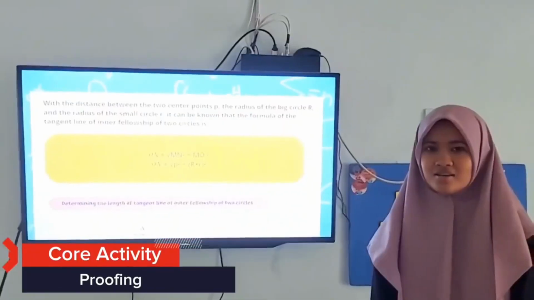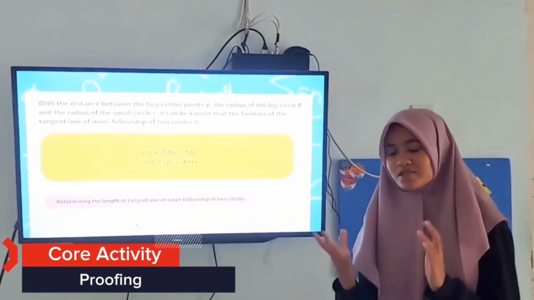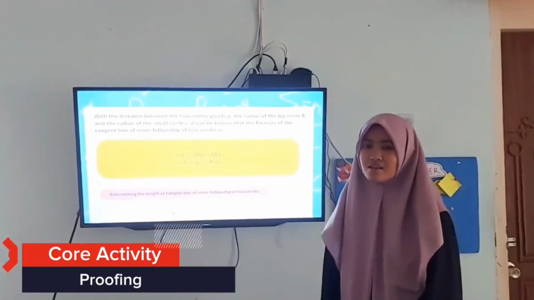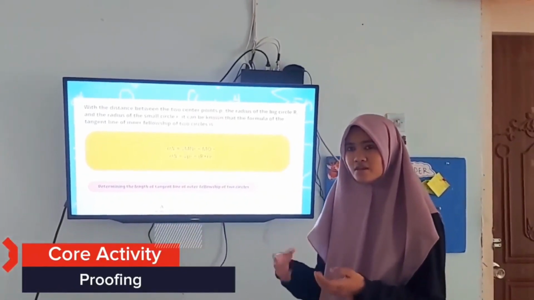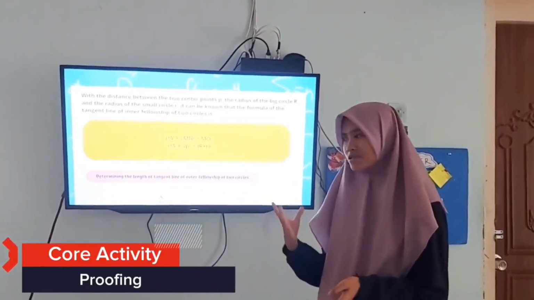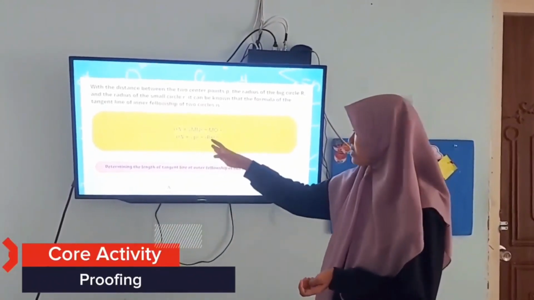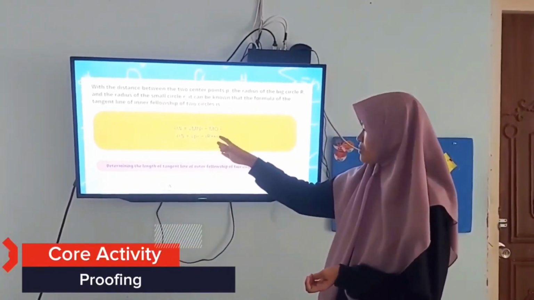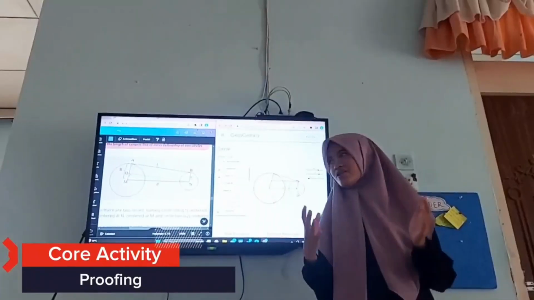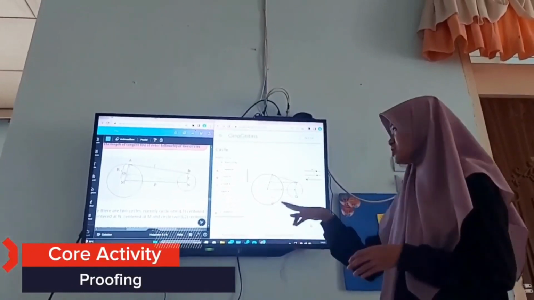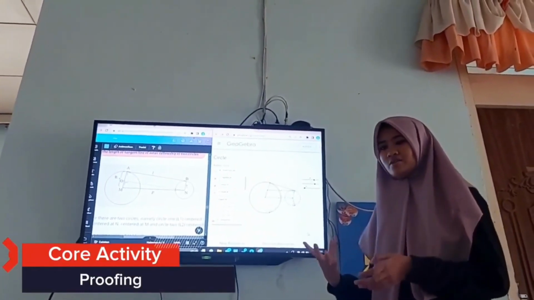Thank you. Okay, thank you for the explanation. The explanation is correct. So we can conclude that the formula of the inner tangent line of the circle is ON equals square root of p square minus (R plus r) square. And okay, students, you can see there are two circles with the tangent line of the outer tangent of the circle.